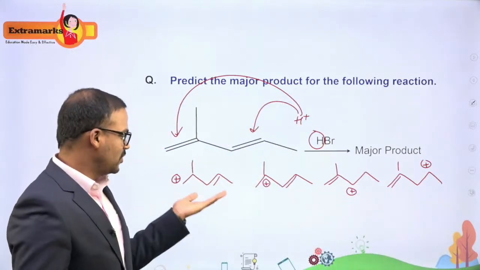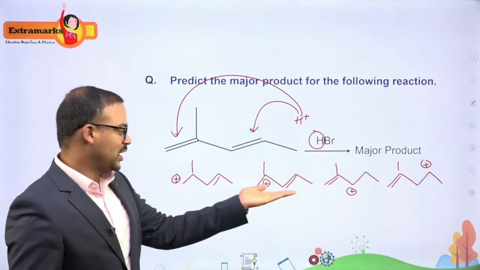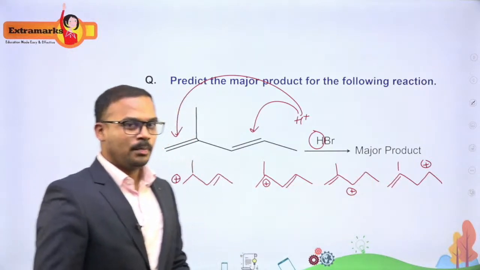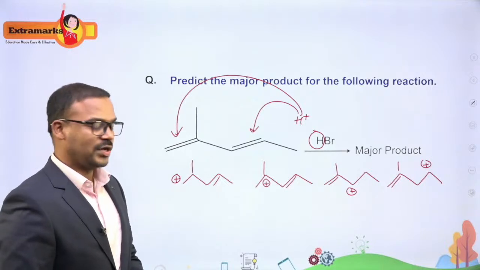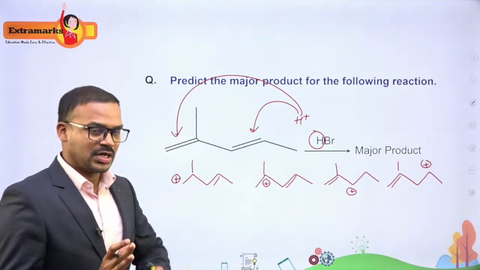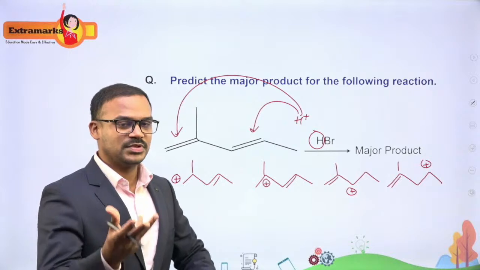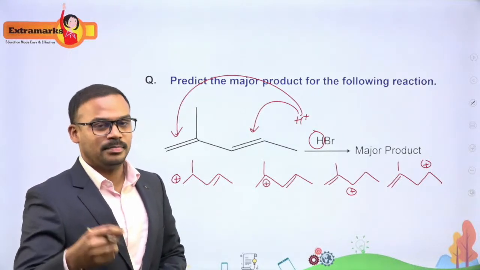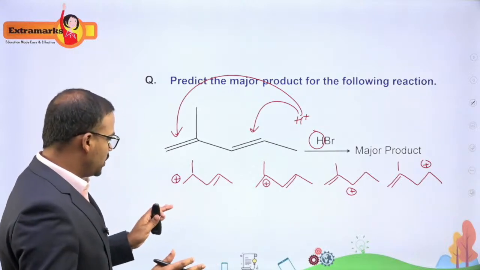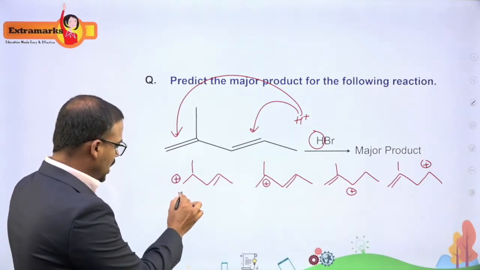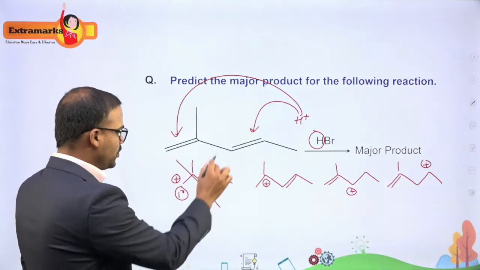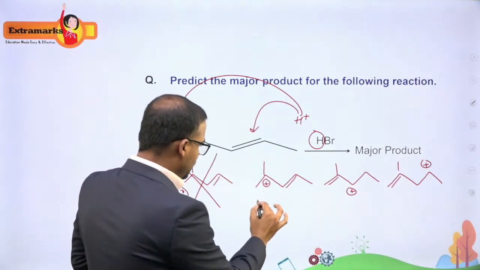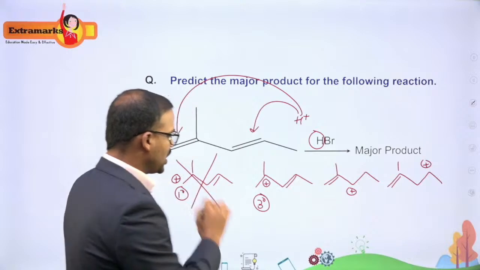Some of you might have gone through this one, some of you might have gone through this one and this one. But what is the correct sequence? What is the correct one is, you have to observe which is the most stable carbocation. What we have learnt in terms of carbocation stability is tertiary greater than secondary greater than primary. So based on that, if you see over here, this is a primary carbocation. So I will just discard this. So this cannot be my answer. This is a tertiary carbocation. Okay, this is a tertiary carbocation.